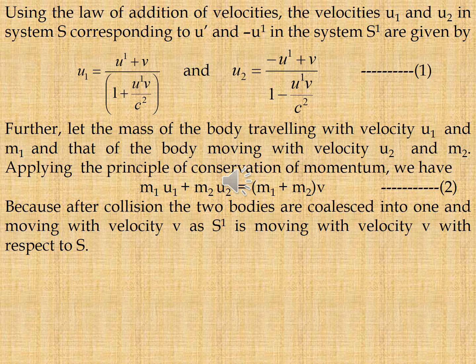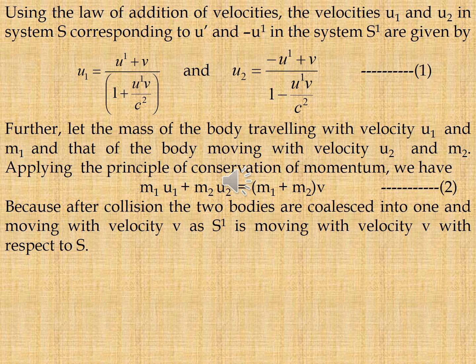Using the law of addition of velocities, the velocities u1 and u2 in system S corresponding to u dash and minus u dash in system S dash are given by u1 is equal to u dash plus v by 1 plus u dash v by c square, and u2 is equal to minus u dash plus v by 1 minus u dash v by c square.